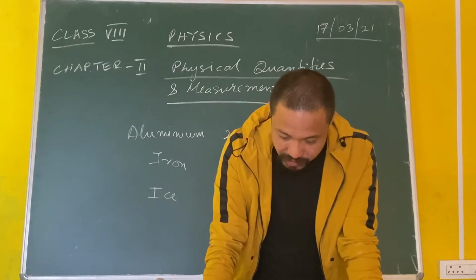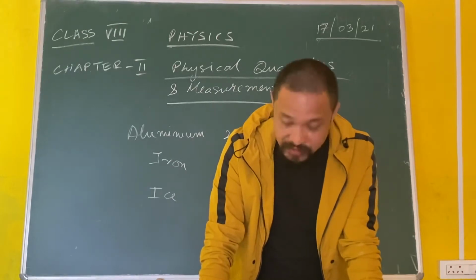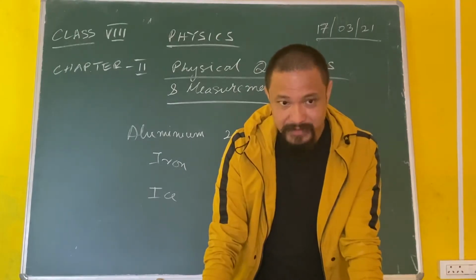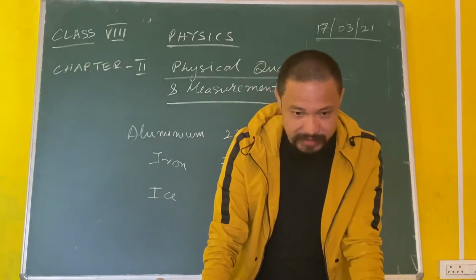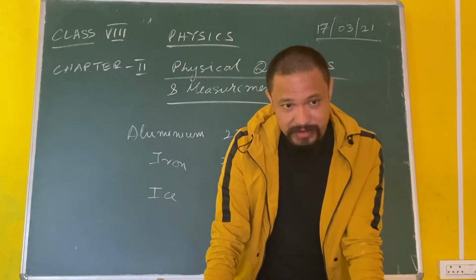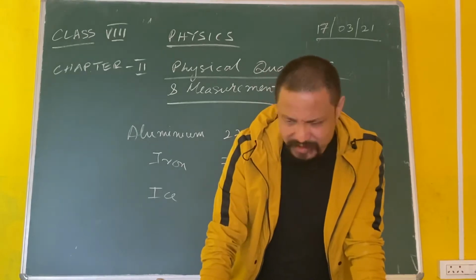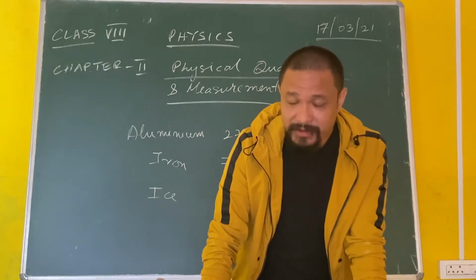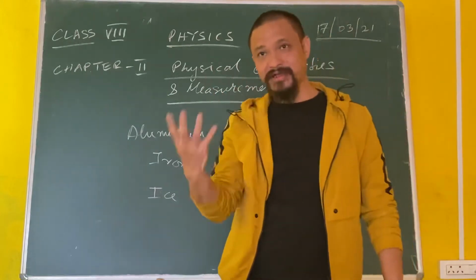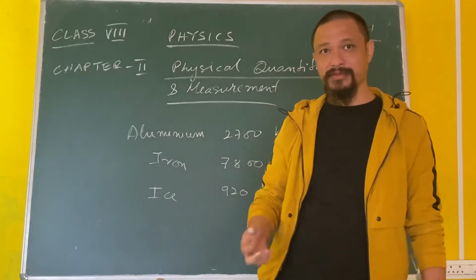So, in order to avoid such confusion, scientists compare the densities of most substances to the density of water at 4 degrees Celsius. Why at 4 degrees Celsius? Because water is a very strange liquid. It was not there on the earth at first. There are many theories as to how water formed. Some say hydrogen combined with oxygen when the earth was a ball of fire and there were so many gases in the atmosphere, and those combined and formed water. These two strange gases combined to form a liquid. Then there's another theory where water was introduced to the Earth in its very early stages, when it was in its baby stages, when asteroids and comets crashed on the Earth, and together with them they brought water.